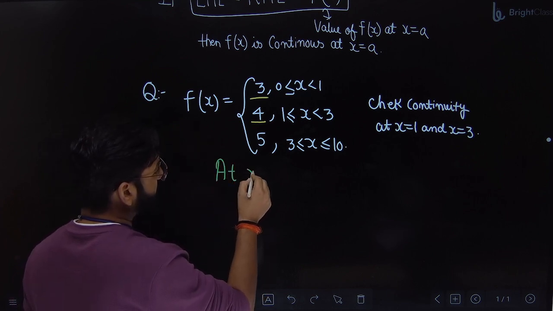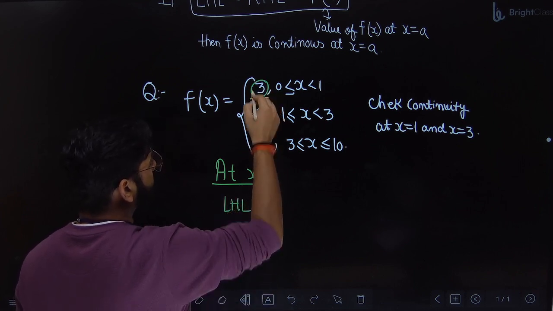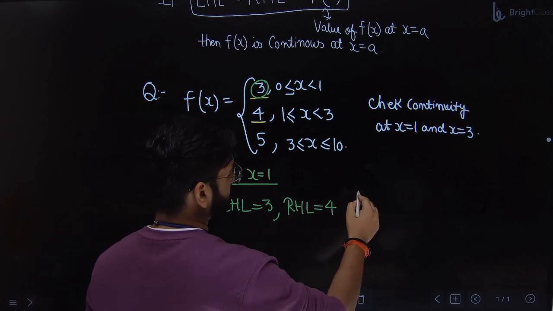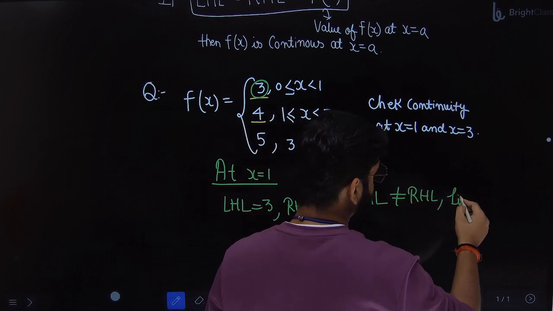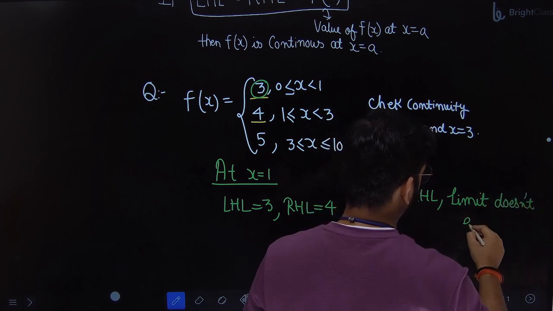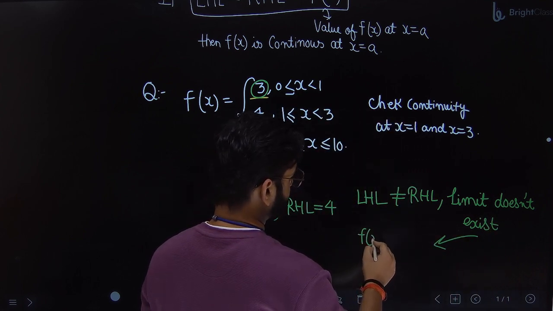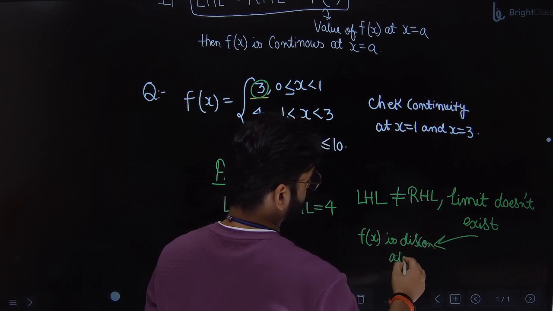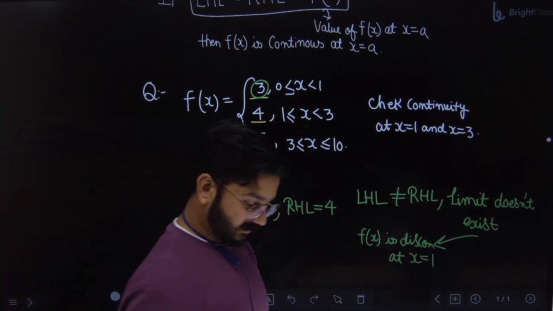So at x equal to 1, left hand limit is how much? 3. Right hand limit is 4. So left hand limit is not equal to right hand limit. It means limit doesn't exist. If limit doesn't exist, will the function be continuous? No. f(x) is discontinuous at x equal to 1. Now check for 3. Tell me the answer.